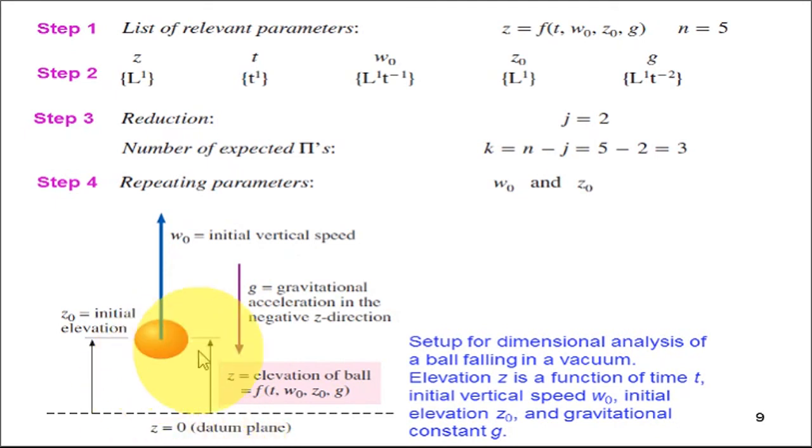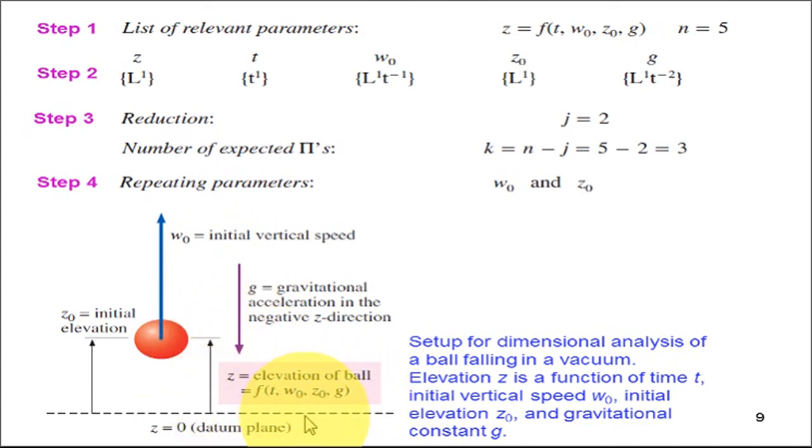So the instantaneous elevation z of a ball, at any point of time, is a function of the time t, the initial vertical speed w naught, the initial elevation z naught, and the gravitational acceleration g.